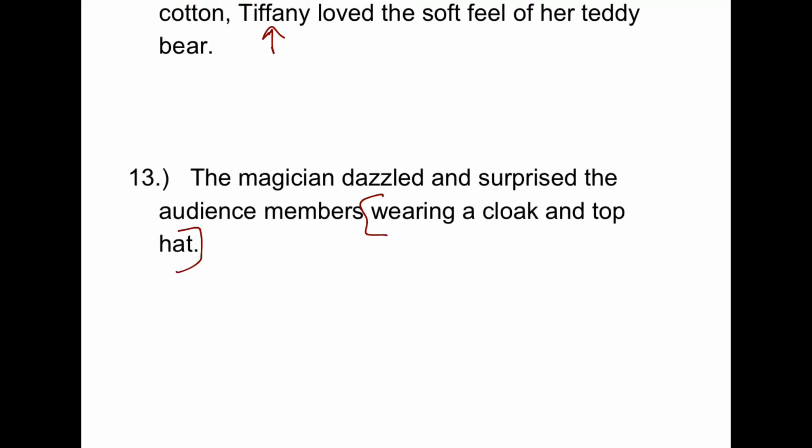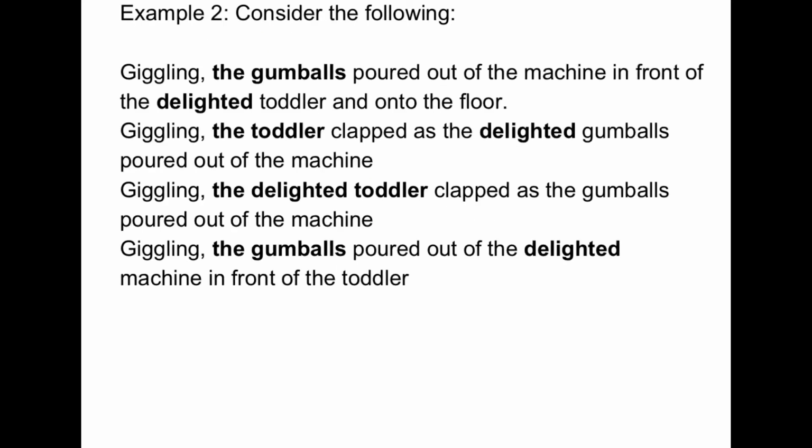With 13, this isn't quite a dangling modifier, but this is still a misplaced modifier. This phrase, wearing a cloak and top hat, is describing the magician. But where it's at in the sentence, it's as if it's describing the audience members, as if the magician only dazzled and surprised the audience members that were wearing a cloak and top hat. We should move that so that it's right after magician, next to the noun that it modifies. Another example of misplaced modifiers. Giggling should describe the very next noun, which is not gumballs. It's describing the toddler. And delighted should also describe the very next noun, which is not gumballs. It was toddler.